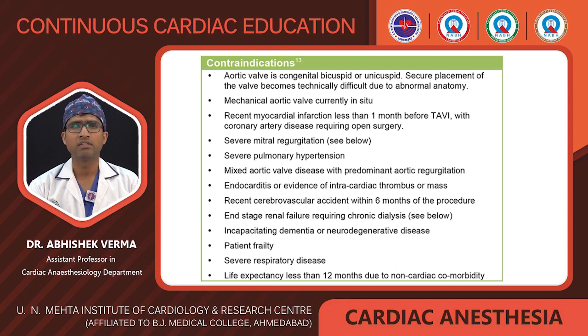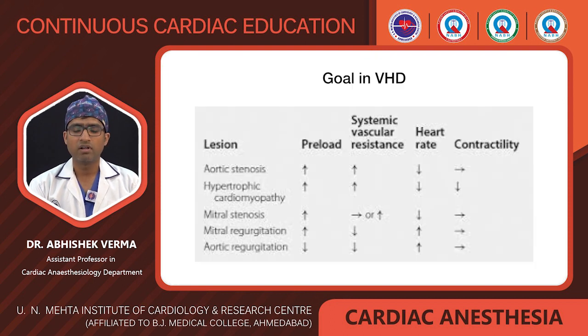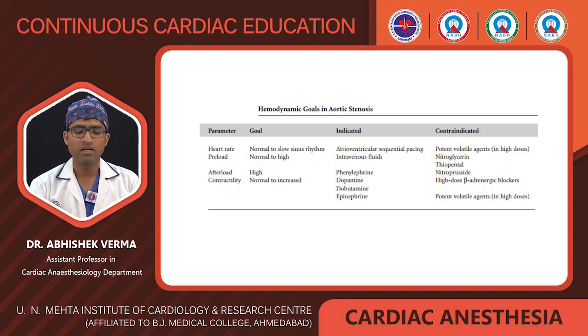There are some contraindications. Now, in valvular heart disease, in aortic stenosis, there are some goals. Like we only discussed about the aortic stenosis, the preload should be high because of increased LVEDP. We should increase the preload. SVR should be increased, heart rate should be normal or decreased, and conductivity is normal in aortic stenosis. So our goals in the TAVI procedure are these 4 goals: heart rate, preload, afterload, and contractility.